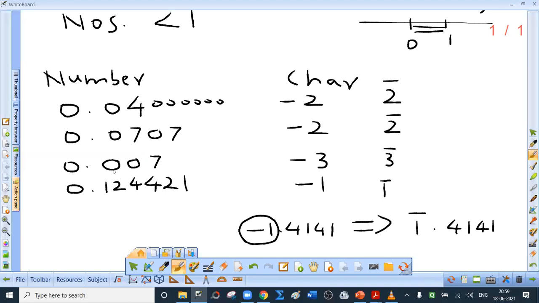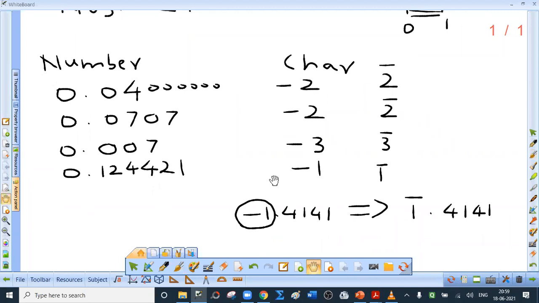For the third, there are 2 zeros immediately placed after the decimal point. So characteristic is one more than the total number of zeros, so 3, but negative. So -3. Using bar notation, bar 3. For the last, there is not a single zero immediately placed after the decimal point. So 0, but 1 you have to add to it. 0 plus 1, 1. So characteristic is 1 with negative sign, that is -1, that is bar 1.